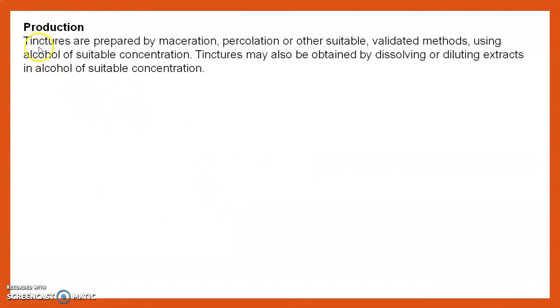Then we see the production. Tinctures are prepared by maceration, percolation or other suitable validated method using alcohol of suitable concentration. Tinctures may also be obtained by dissolving or diluting extract in alcohol of a suitable concentration.